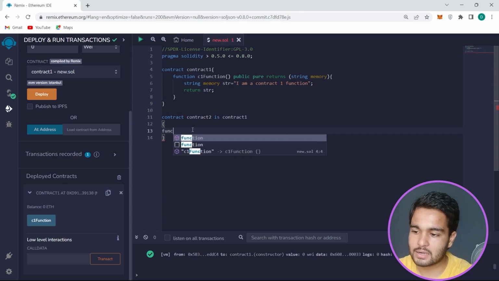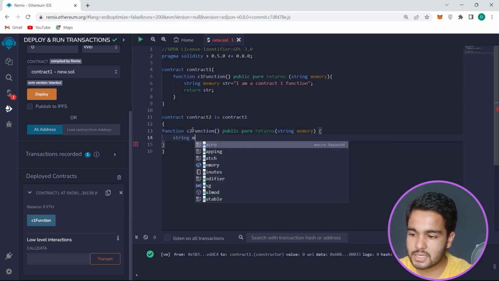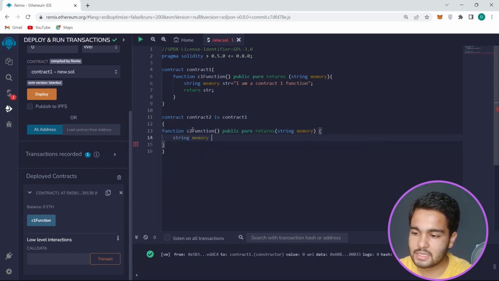Now I'm going to write a function C2 function. It would also be public pure, which returns a string memory, and it would also return a string str is equal to I am a contract 2 function.